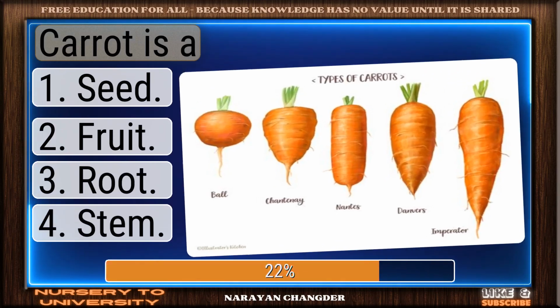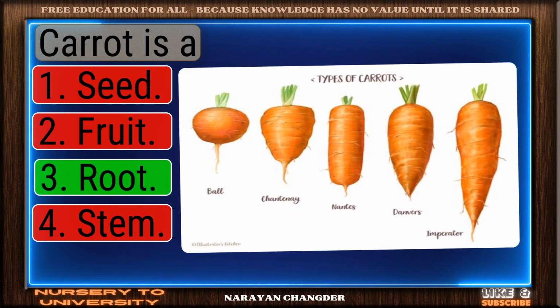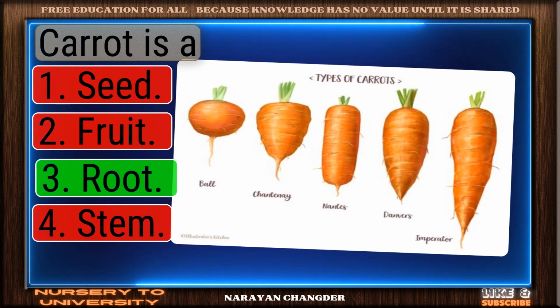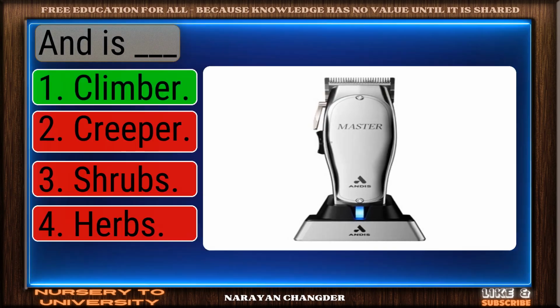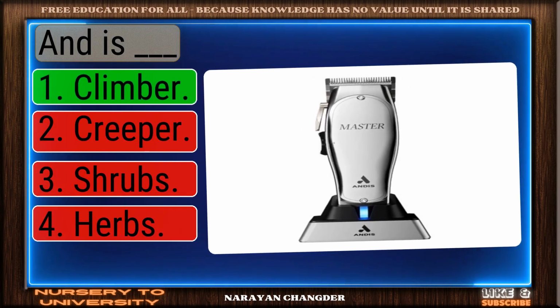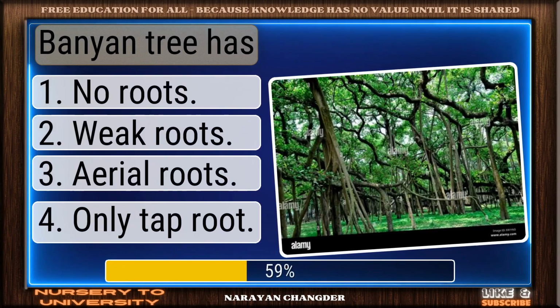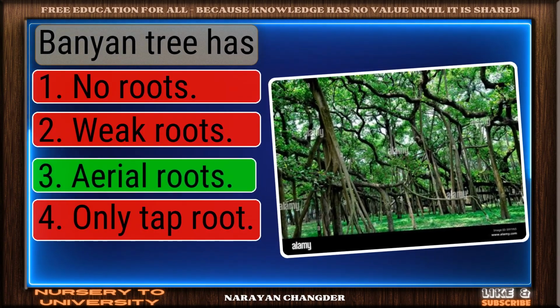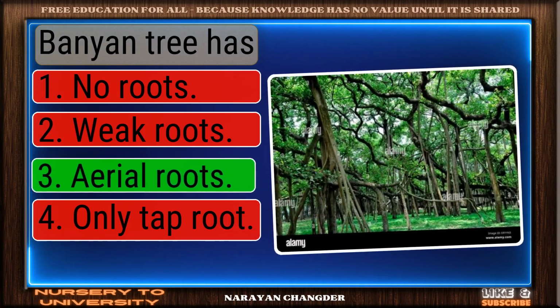Carrot is a right choice. Root is the best answer. And is dash. Smart move. Climber is an accurate answer. Banyan tree has. Clear logic. Your choice aerial roots is sound and 100% true.